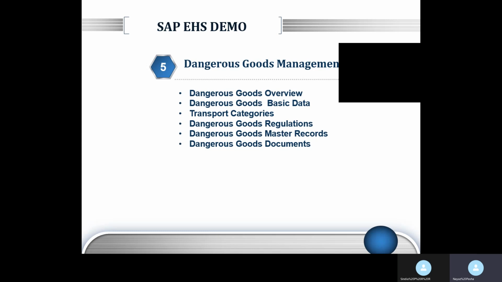Apart from documentation, you can also learn in dangerous goods what the different transport categories are. For instance, we have IATA, we have IMDG, and then we have road transportation.